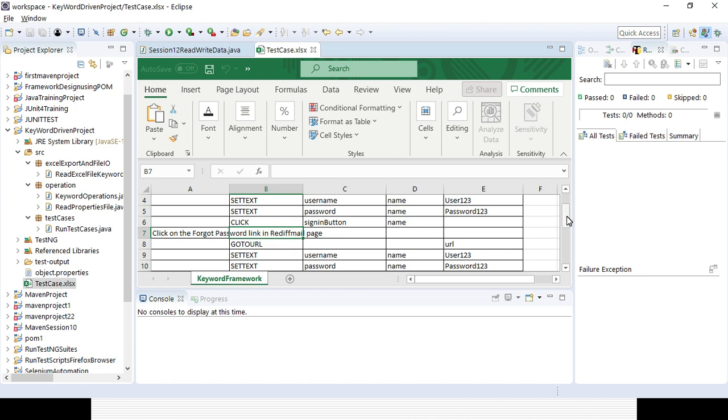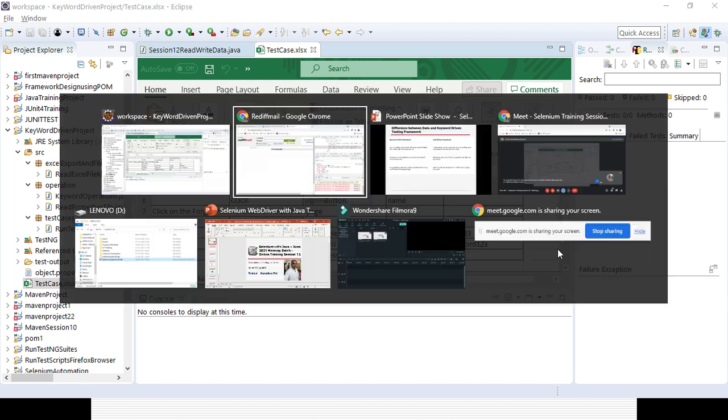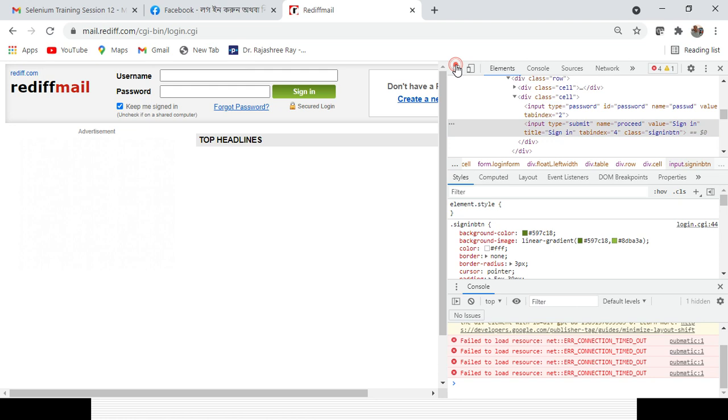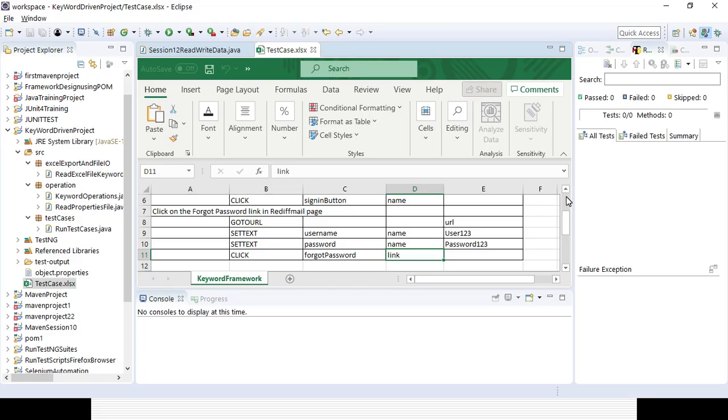So here also I need to go to the URL, right? So for the value, I want to set the username and password field. Then I will be clicking on the forgot password. Here it is a link or button, so I will be clicking on the forgot password. And how can I read the data, right? Read the forgot password with the help of link or partial link. So this is the link I will be reading. That is the first part I am writing in my Excel sheet.